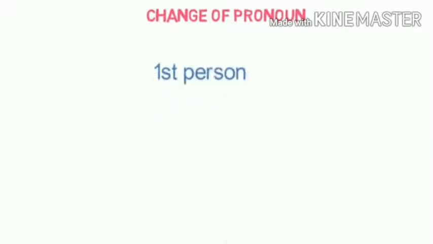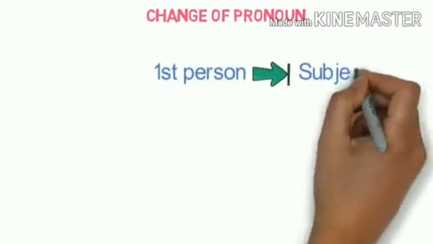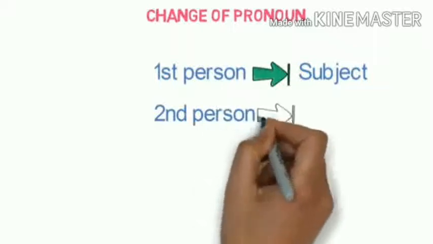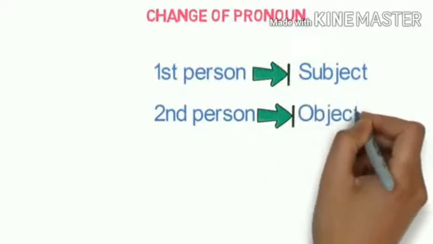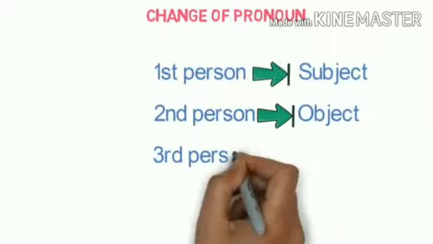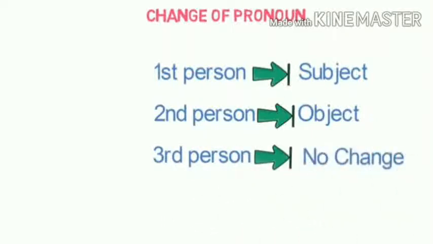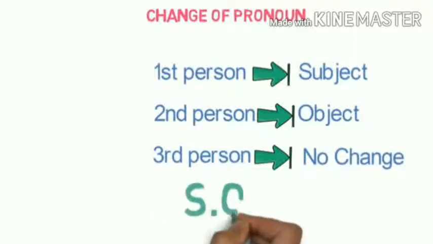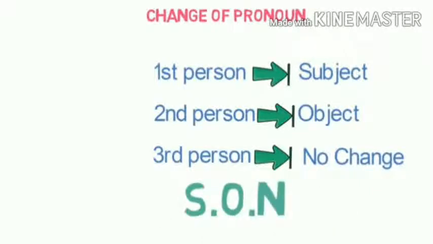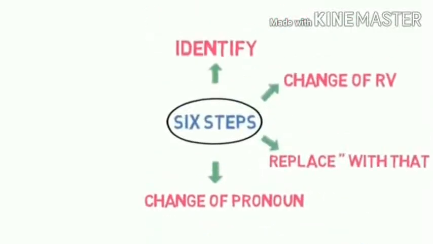Then change of pronoun. I told you, first person you have to change according to the subject, second person you have to change according to the object, and third person no change will happen. And this you must remember: S for subject, O for object, N for no change. First person is changed according to the subject, second person is changed according to the object, and third person no change at all, my dear children. Hope you all understand this video.